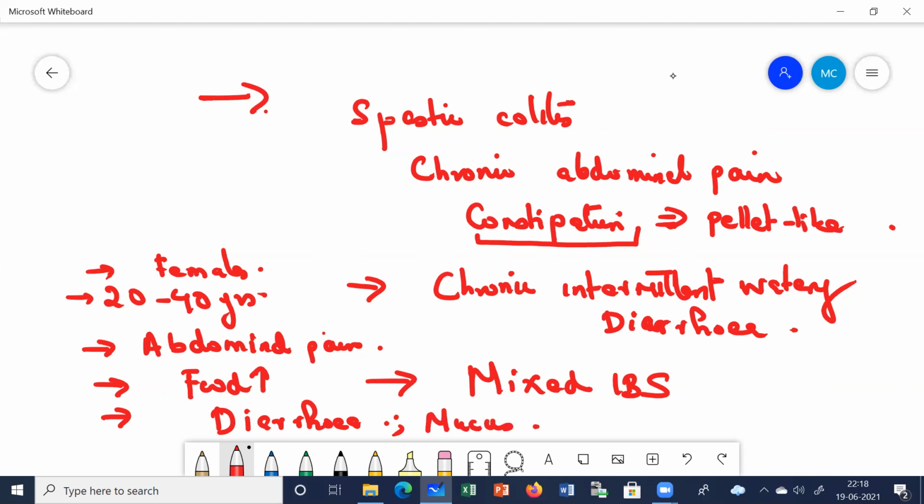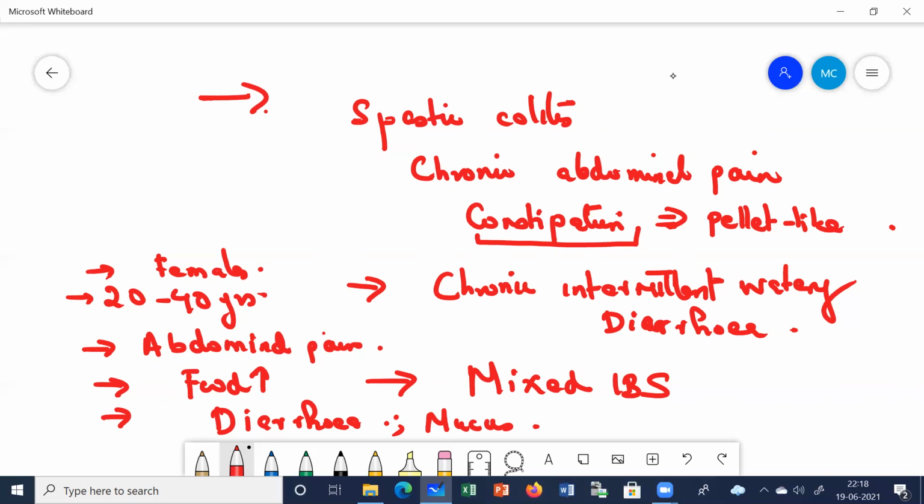So these are the main features that the patient is going to present to you with. Apart from this, the patient can also complain of abdominal distension and bloating. They have some food and are not able to take much because they feel bloated. During defecation, there is incomplete evacuation of the rectum.